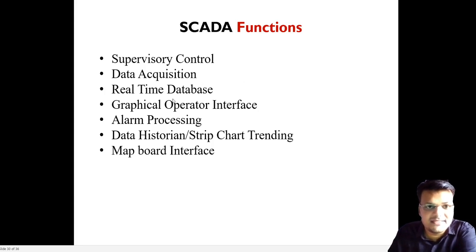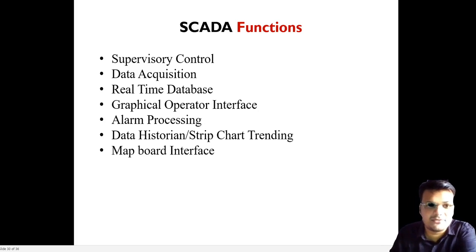Like that, the functions of SCADA are data acquisition, as I told you in the previous slides, and a real-time database. Why is it required? Because collecting real-time data is actually a challenge in the research area. There is lots of research going on into how to collect real-time data, and there are lots of methods to collect it. It also depends on the forecasting methodology, so data forecasting is also a research area.